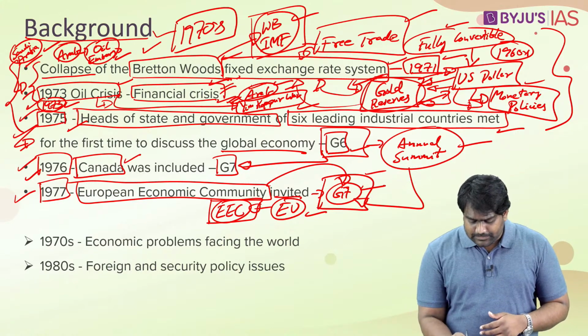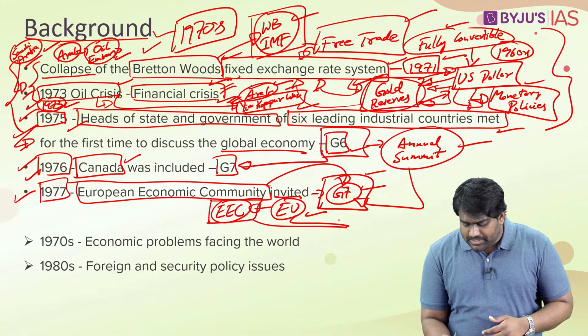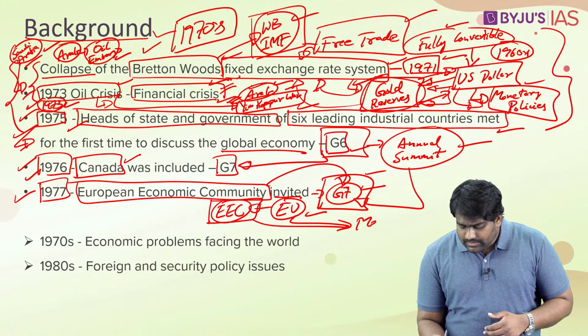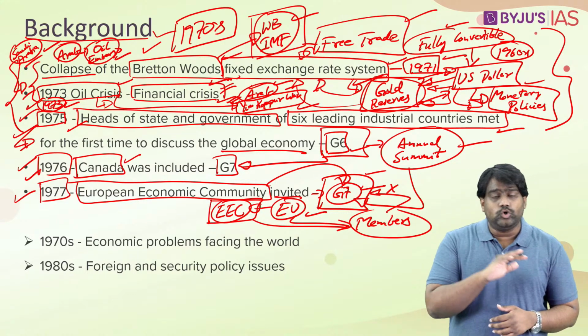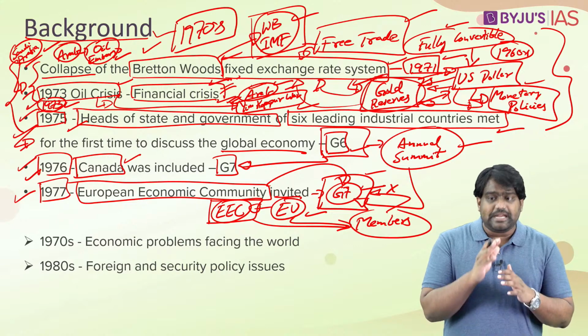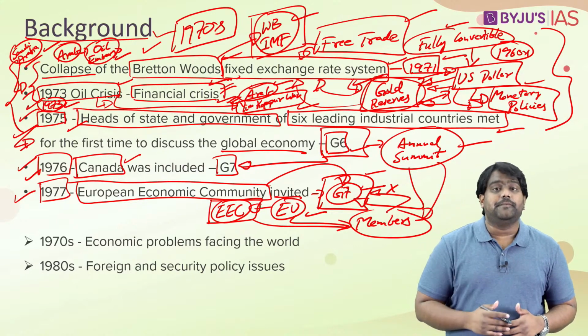But like I said earlier, the European Economic Community and later the EU are not members of the G7. Is that clear? They don't hold membership. They just participate every year in the annual summit.